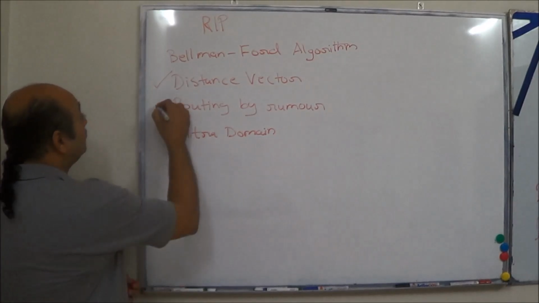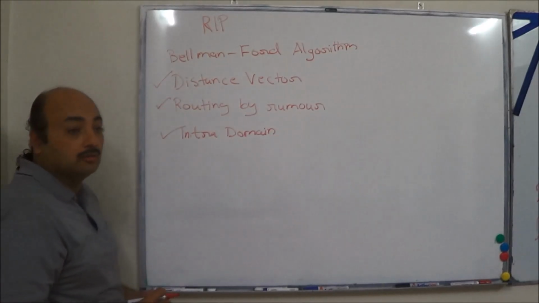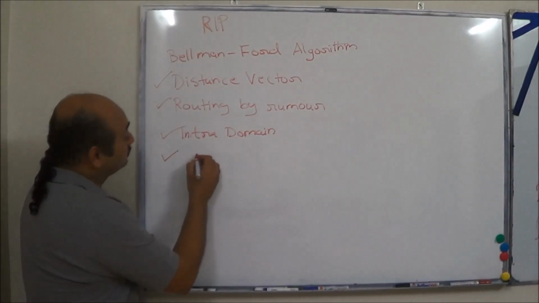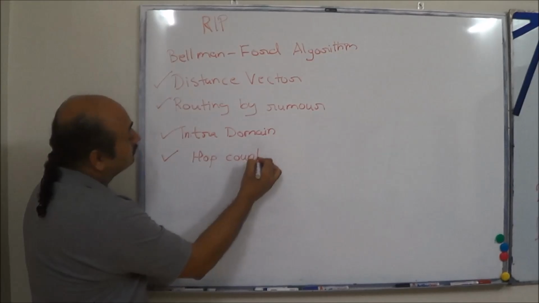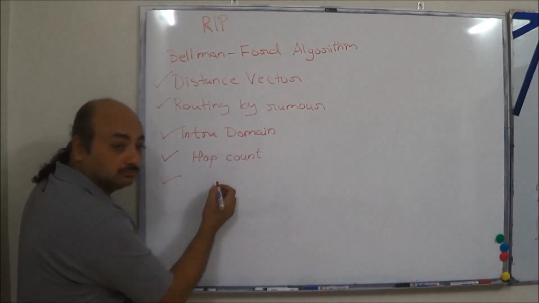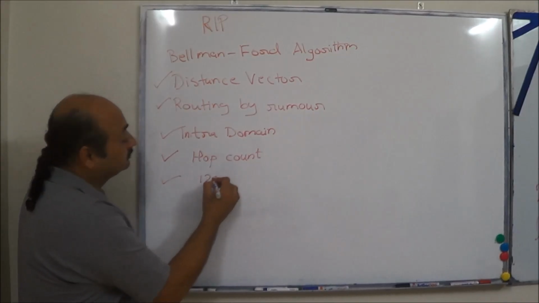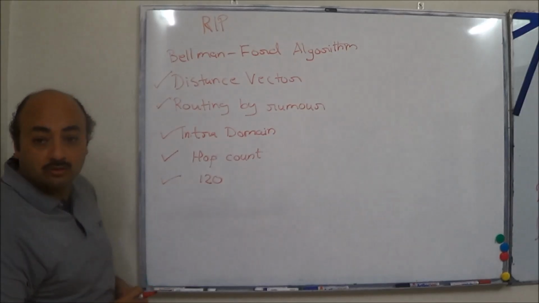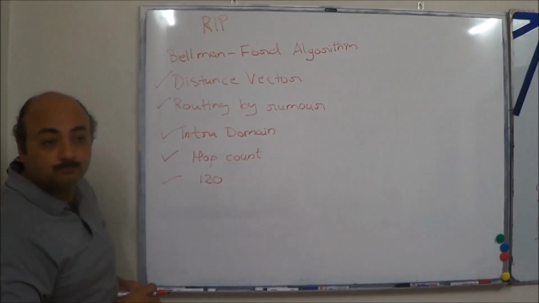Again, we will be covering all these things in detail. What is the metric for RIP? Hop count. What is the administrative distance for RIP? 120. We will be covering all these things in detail as time passes by.